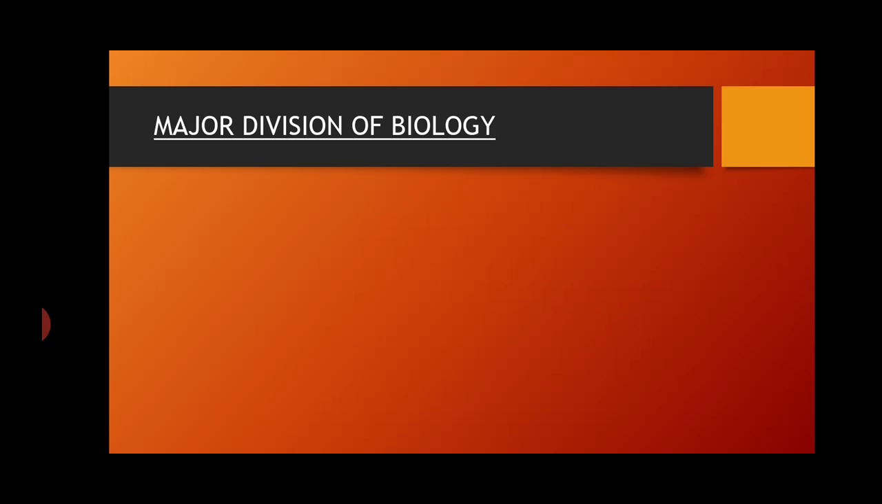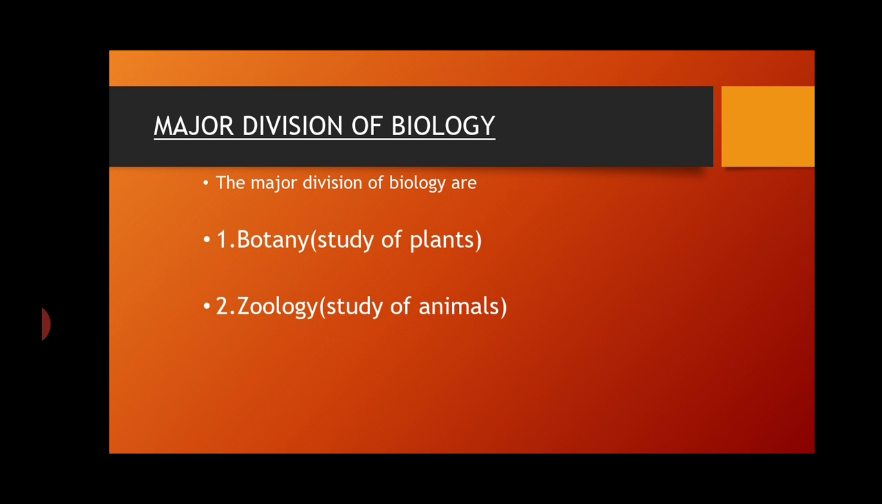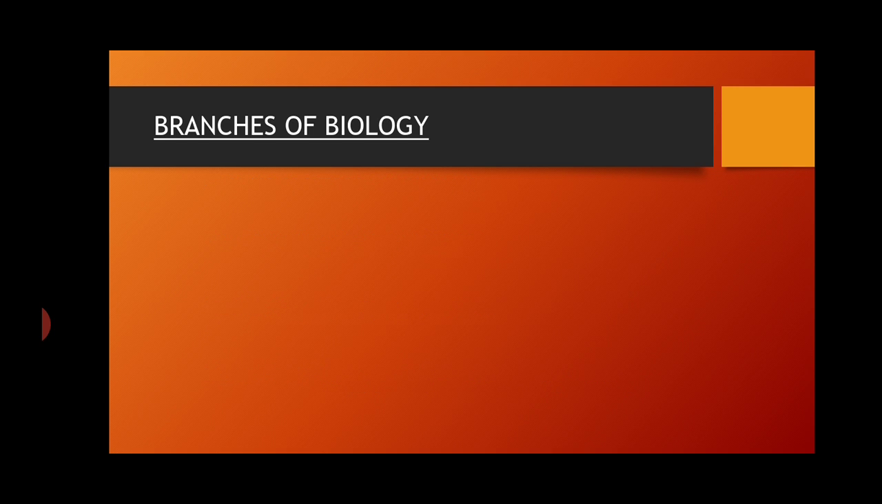Now, there are three major divisions of biology. Number one is botany, in which we study about the plants. Second one is zoology, in which we study the animals. And third one is microbiology, the study of microorganisms.